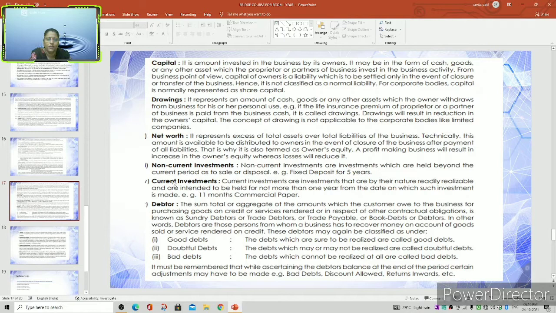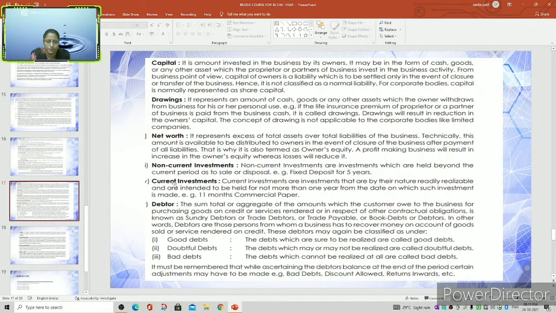Then the net worth represents the excess of total assets over total liabilities of the business. Then non-current investments are investments which are held beyond the current period. Then current investments are investments that are by their nature readily realizable and intended to be held for not more than 1 year. That is called current investments.